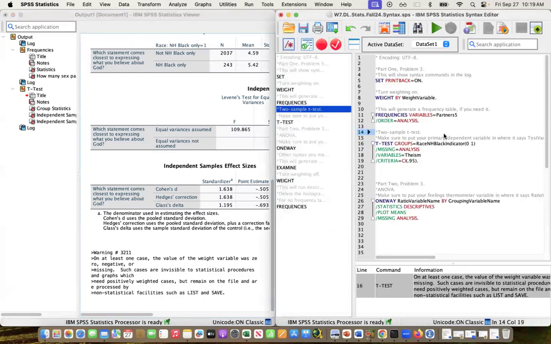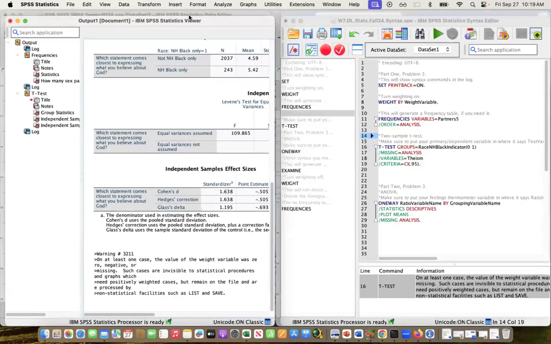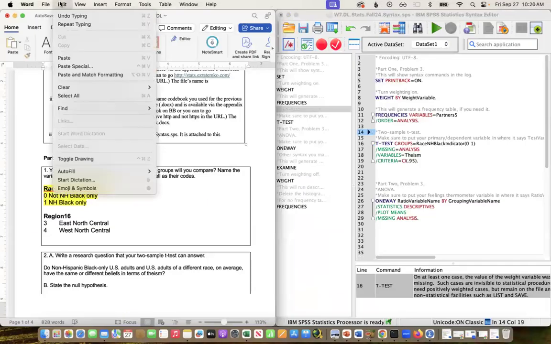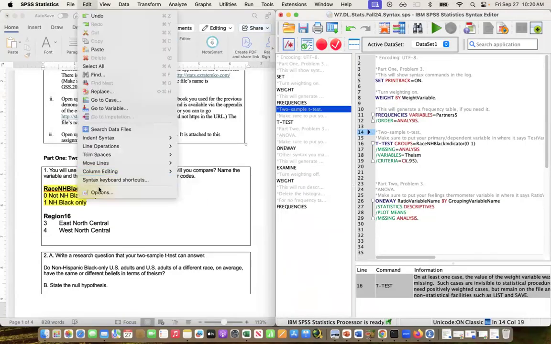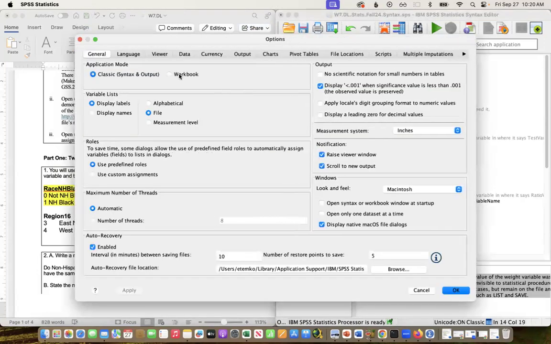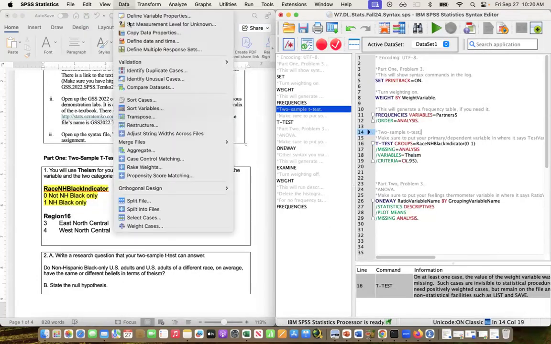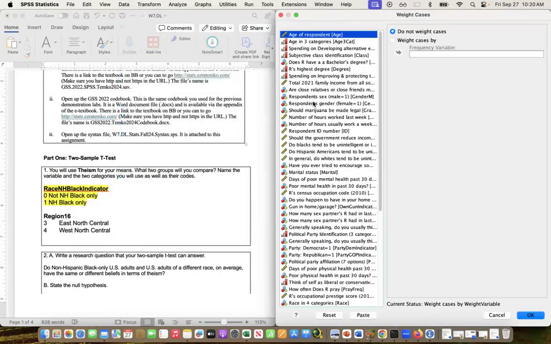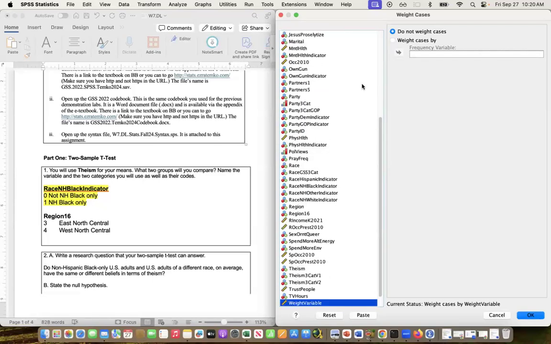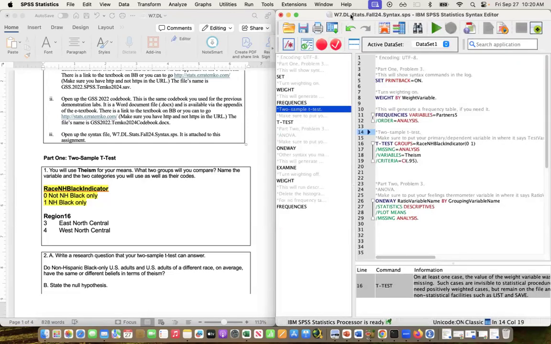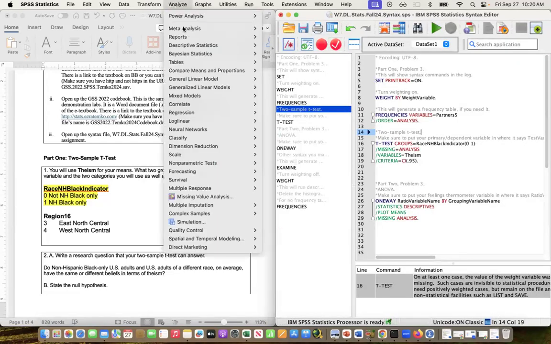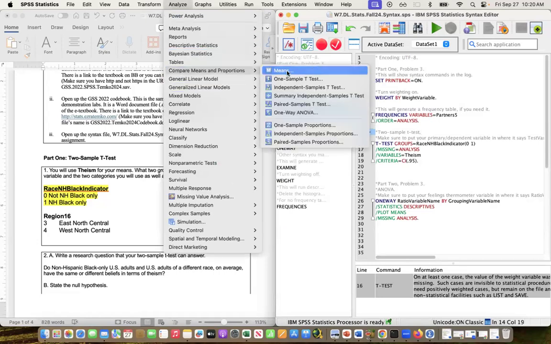I'll just show you how to run this with the drop-down menus. Again, first I would make sure that my syntax is going to show up. So Edit, Options, Viewer, make sure this is checked and click OK. Data, Weight Cases, find my weight variable, put it in here, click OK. And then for this one, I'm going to go Analyze, Compare Means and Proportions. And I'm doing the Independent Samples T-Test. That's the two sample t-test here.